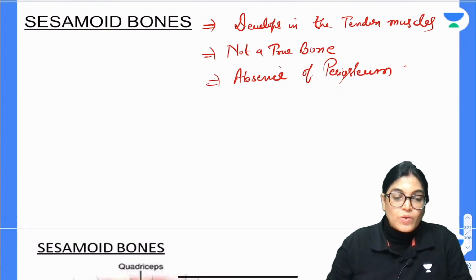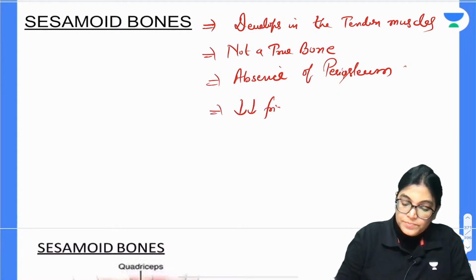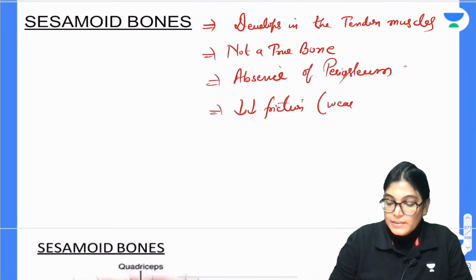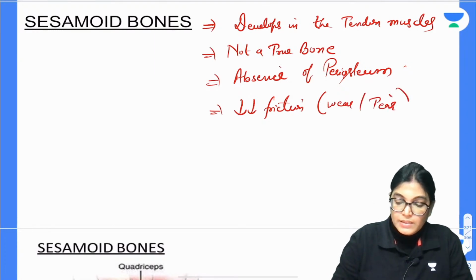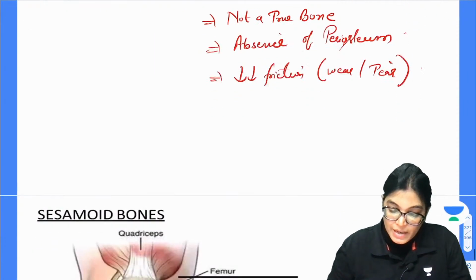Other than that, what is the function? Actually it develops in the tendon and it will reduce the friction and also wear and tear. So these are the functions, and it is important from your examination point of view that you should know examples of important sesamoid bone locations. So let's start with this.